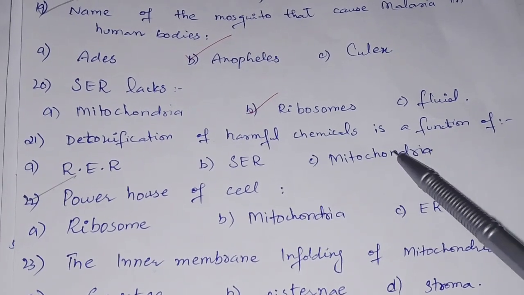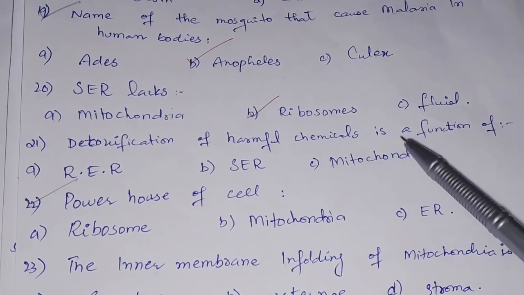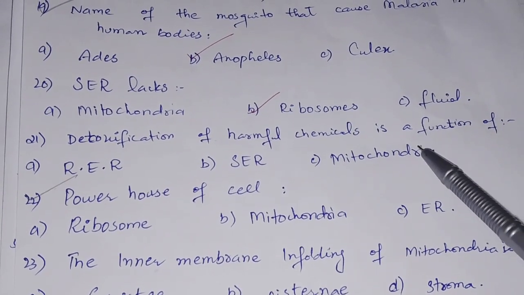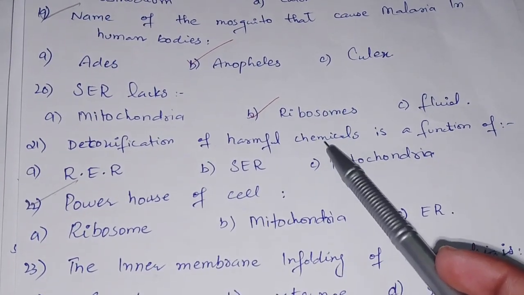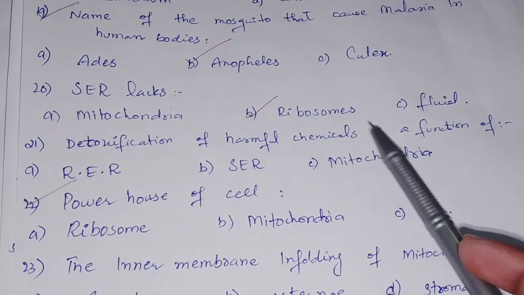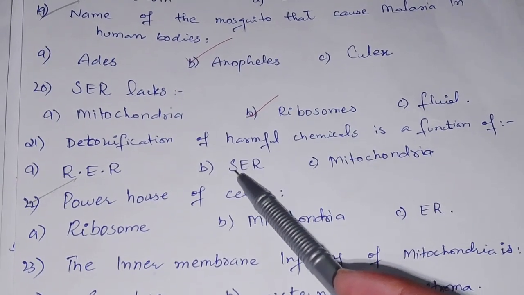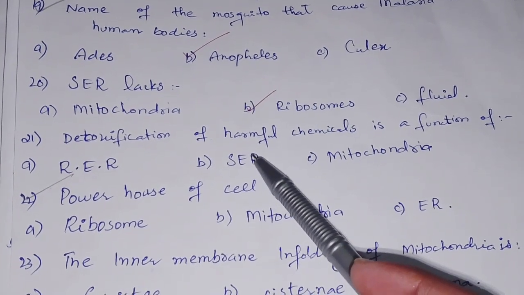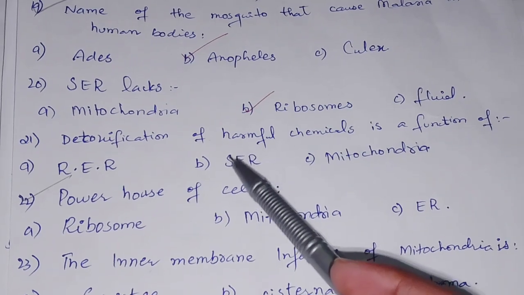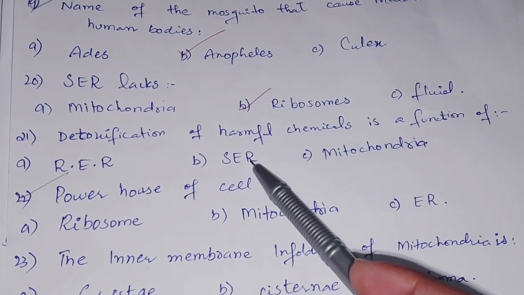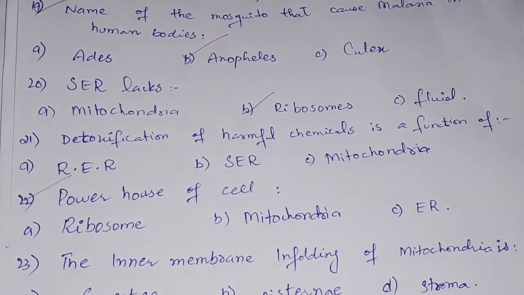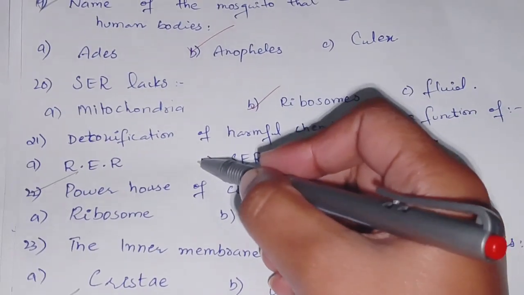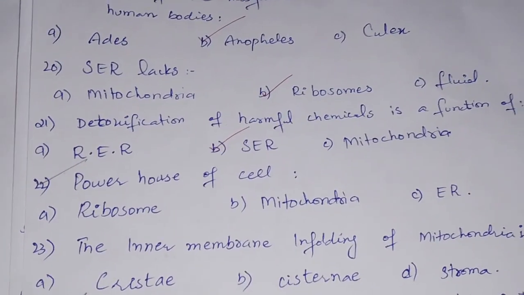We know that mitochondria is the powerhouse of the cell. It will form the ATP or the energy. It is not a function of mitochondria to detoxify the harmful chemicals. So the option we have left is the SER, which is smooth endoplasmic reticulum. So the correct option is the smooth endoplasmic reticulum because it detoxifies the harmful chemicals and it is a function of smooth endoplasmic reticulum. So option B is the correct option.